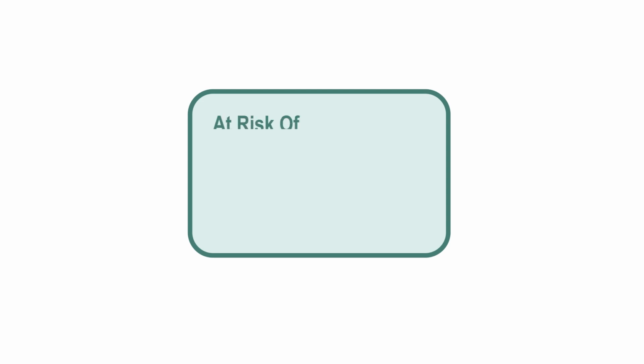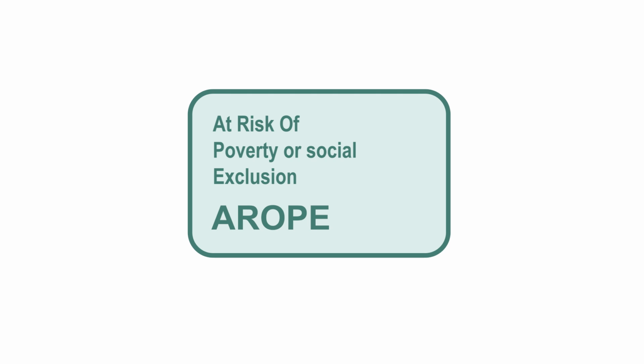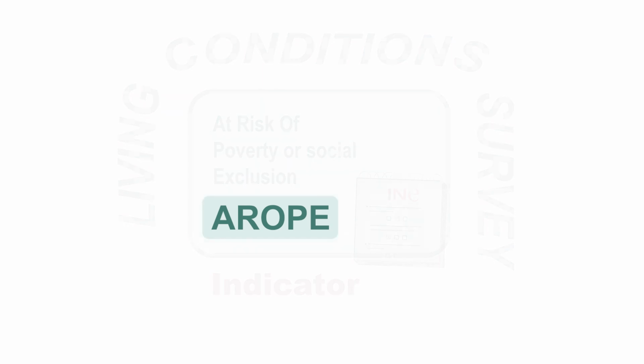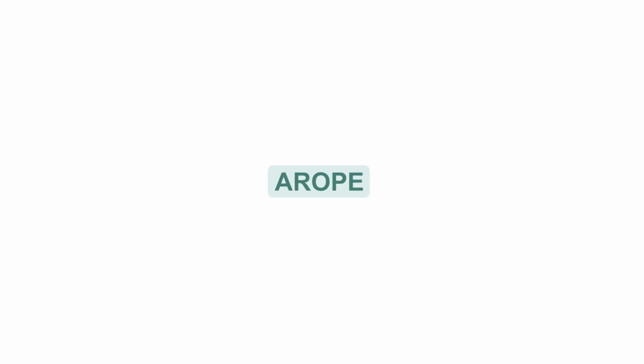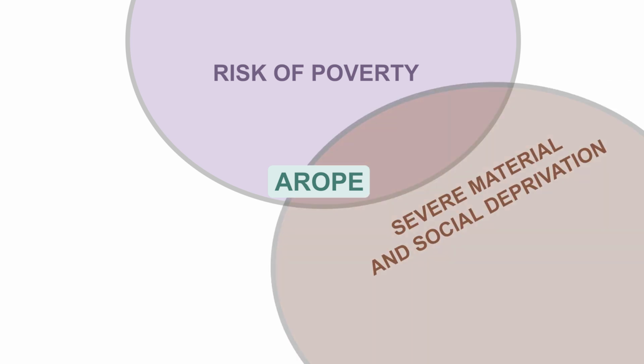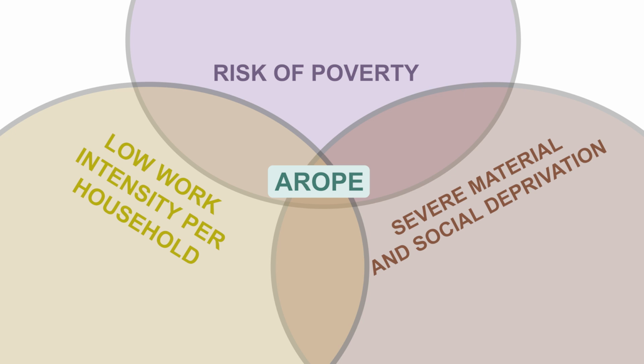The AROPE, at risk of poverty or social exclusion, is an indicator obtained based on the Living Conditions Survey. A person is considered to be at risk of poverty or social exclusion when they meet one of the following three conditions. They are at risk of poverty, they experience severe material and social deprivation, or there is low work intensity in the household in which they reside.